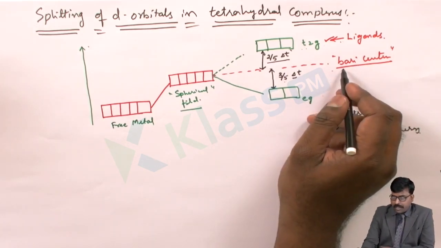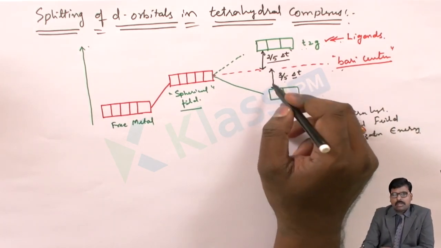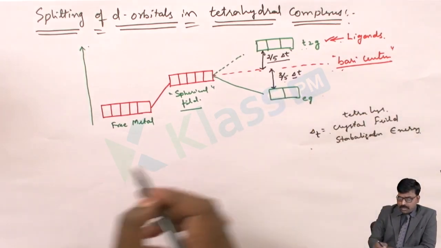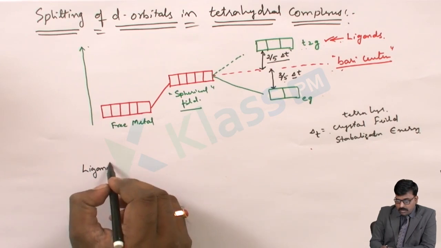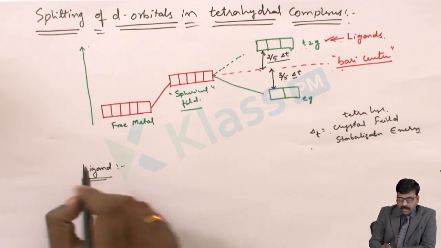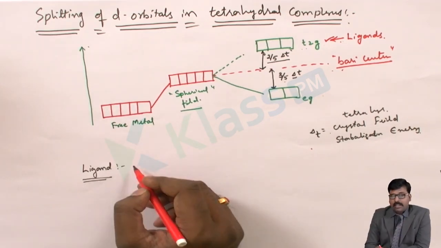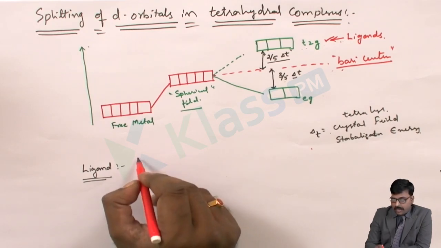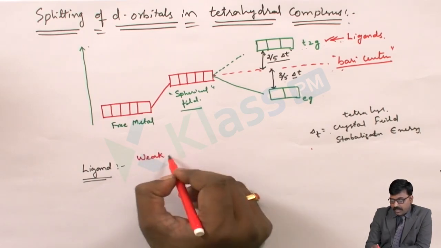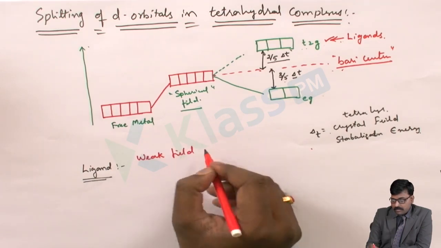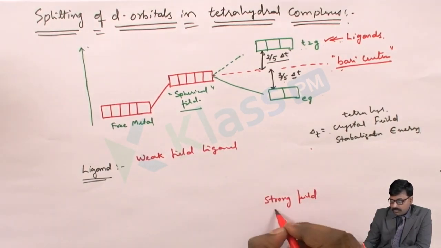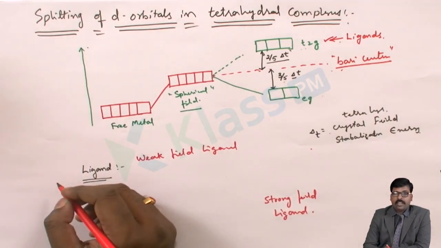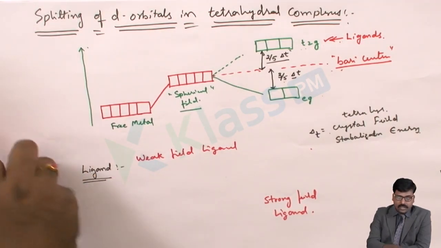So this splitting of orbitals purely depends on how the ligand is, because the ligands can be weak field ligands and strong field ligands.